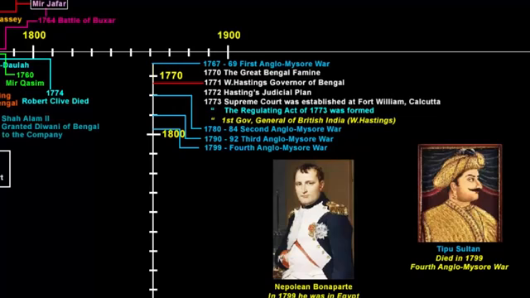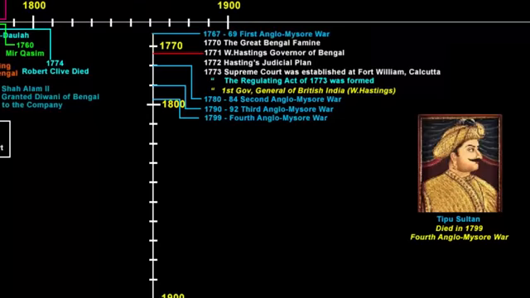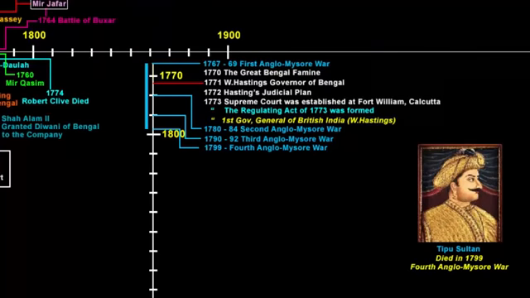This was definitely a threat to the East India Company, so the company asked help from the Maratha Empire and the Nizam of Hyderabad. Mysore was attacked from all 4 sides. Tipu was shot and killed in the capital city of Seringapatam. So this way, from 1767 to 1799, the East India Company fought 4 wars with Mysore, and finally killed Tipu Sultan in the 4th Anglo-Mysore War of 1799.